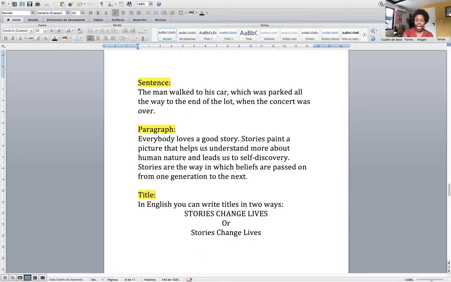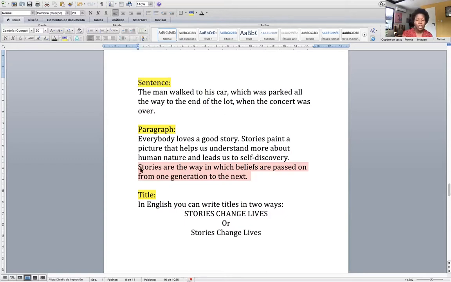Also, please remember that the last sentence, which is usually in this class the thesis statement of the first paragraph, has a full stop, a period, before it, and it ends with a period. So see, here's a period, here's a period. So if I were to look for the thesis statement in this paragraph, it would be that, because there's a period before it and a period after it. If there's a comma before it, then this would not be the thesis statement. Everything before the comma up until the next period would be the thesis statement. So please make sure that your thesis statement has a period before it and it ends with a period.